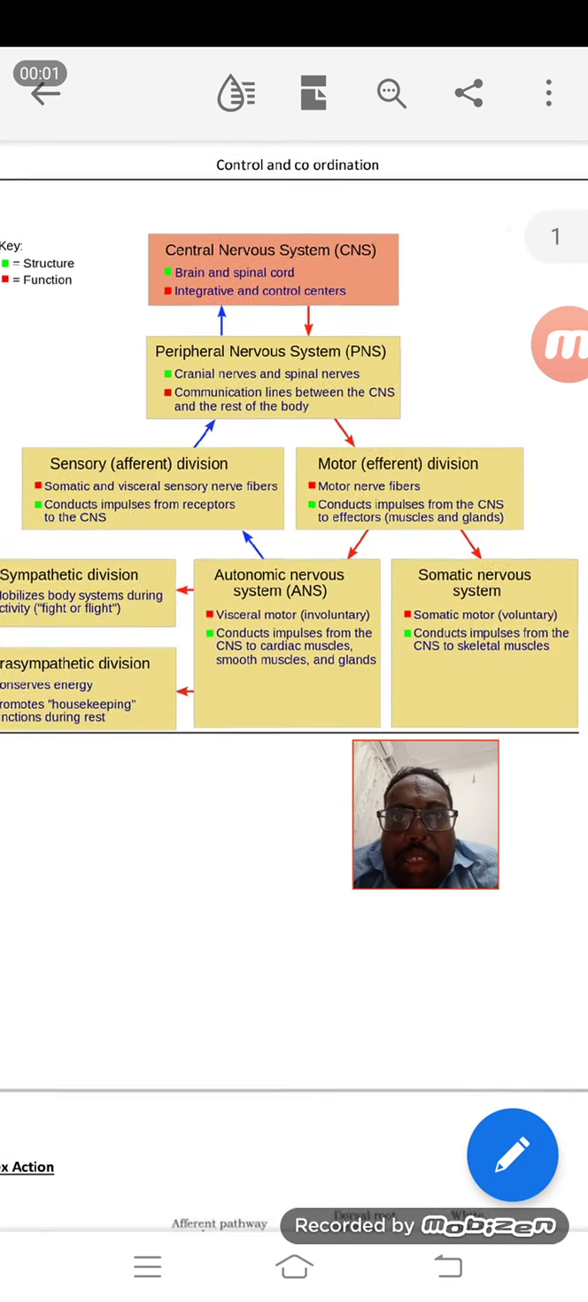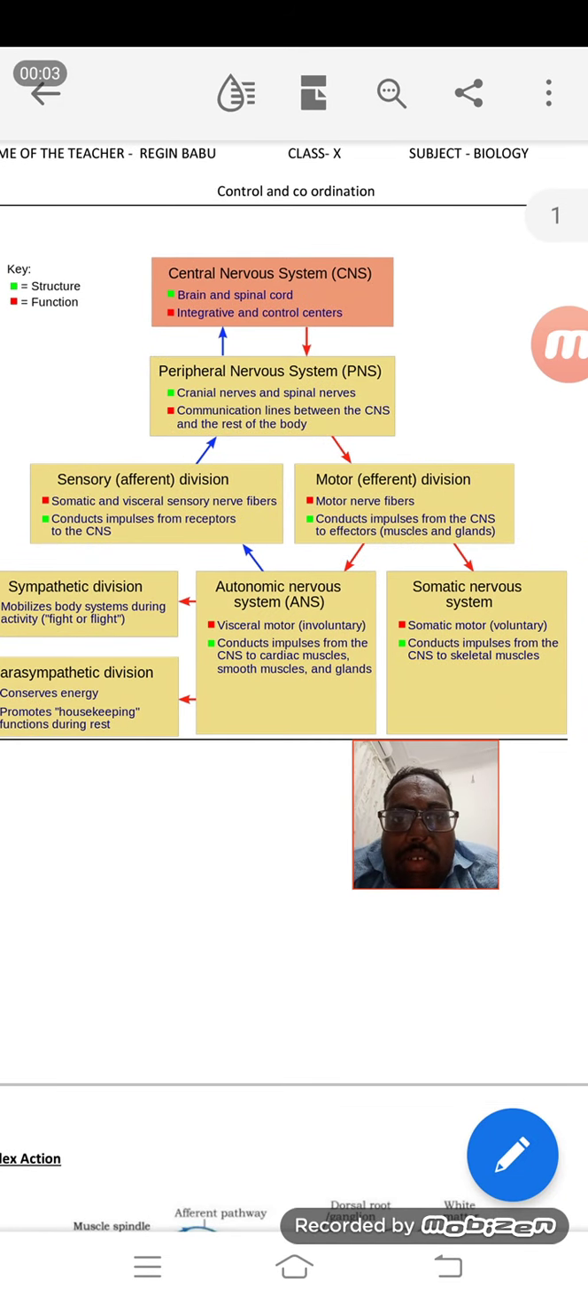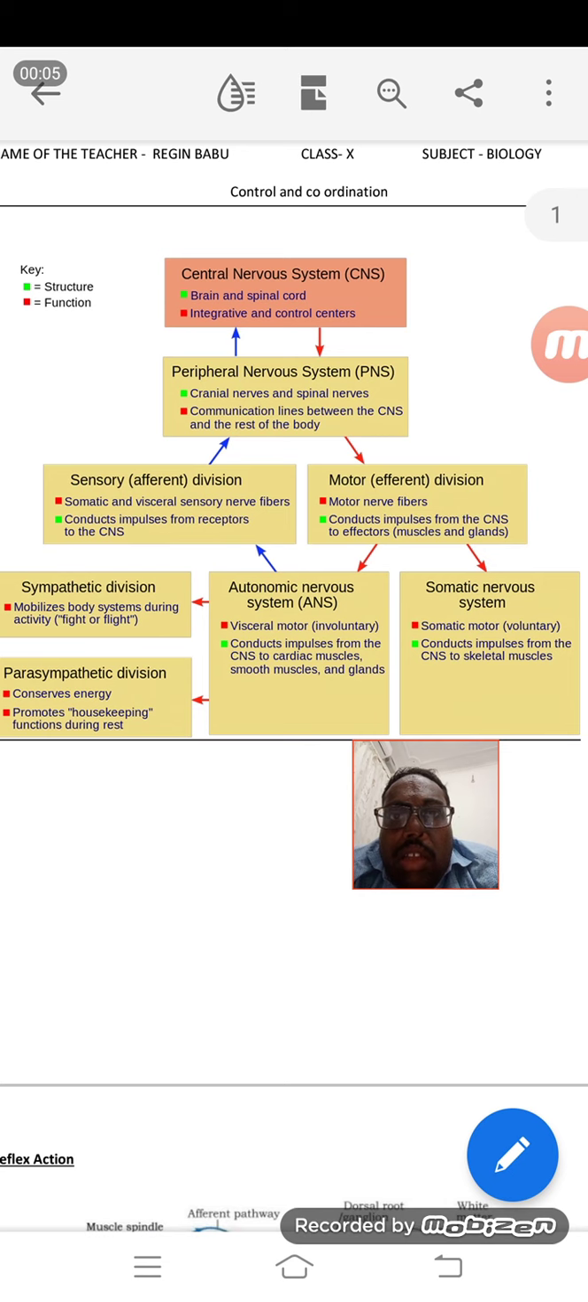I hope that from last week's class you don't have any doubts. Next, related to that, we have discussed the structure of a neuron. Let's stop with that. Before entering into how the nervous system functions in our body, we have to know what the different types of nervous systems are.